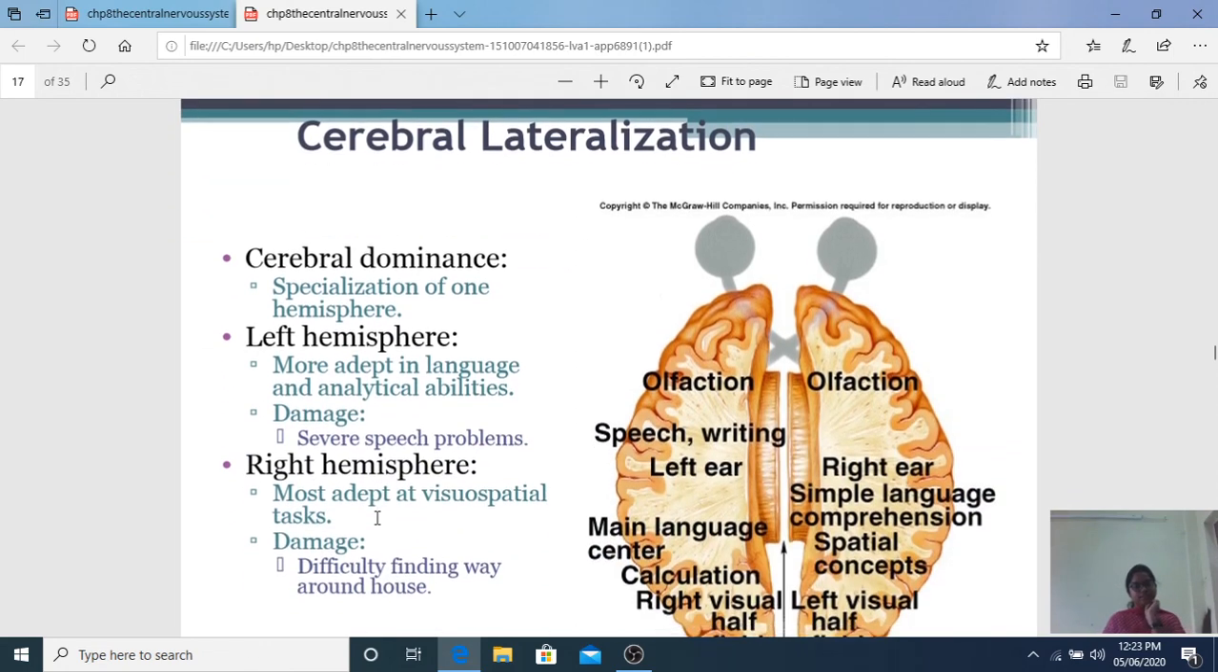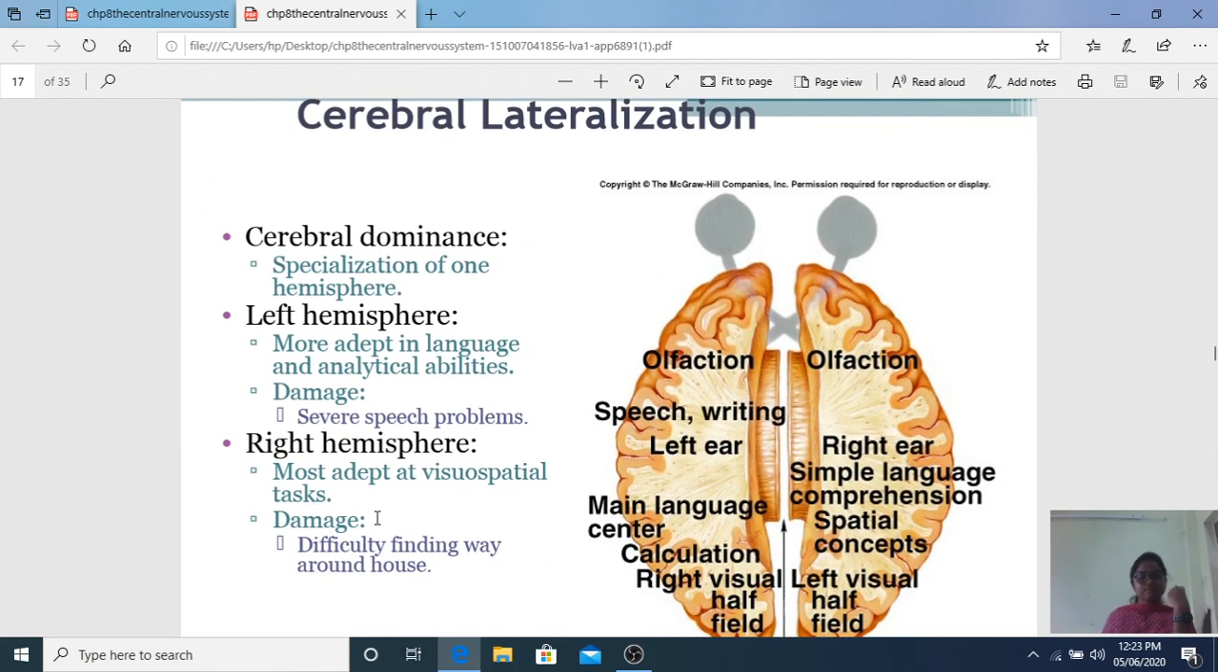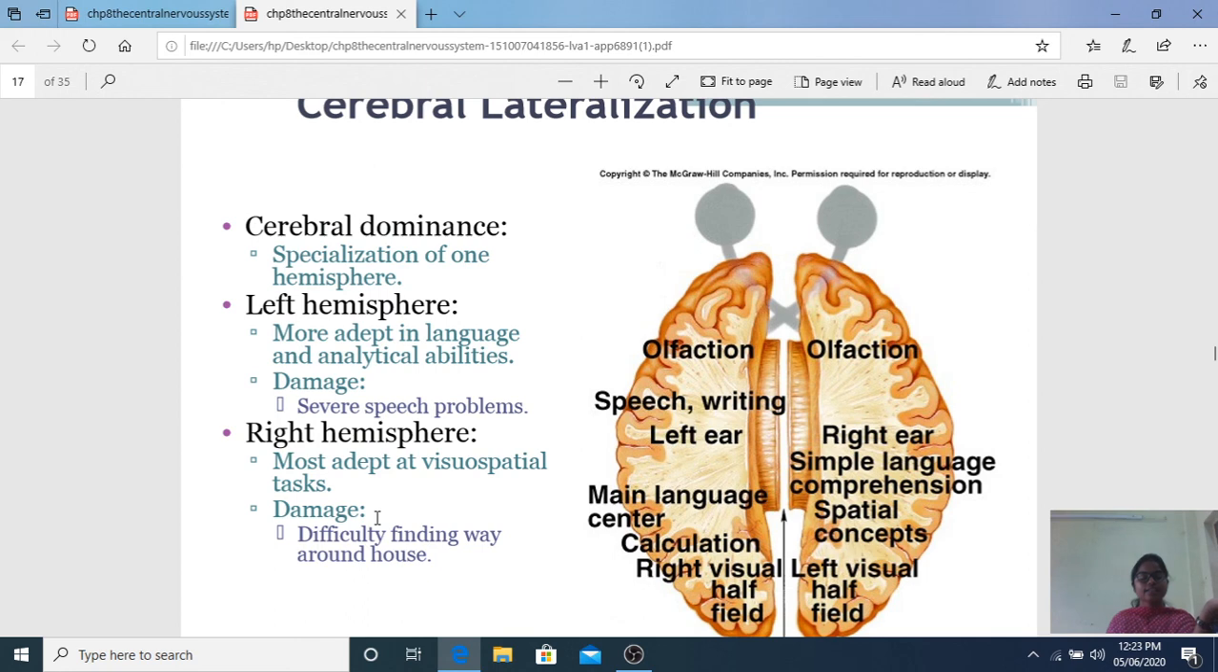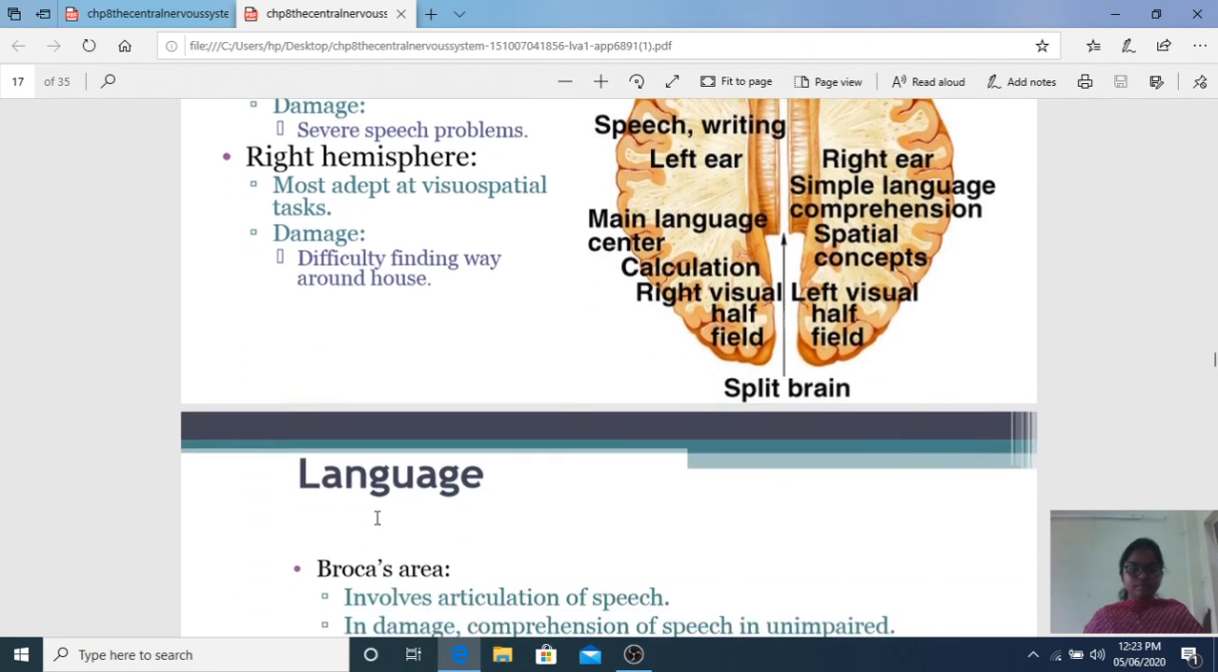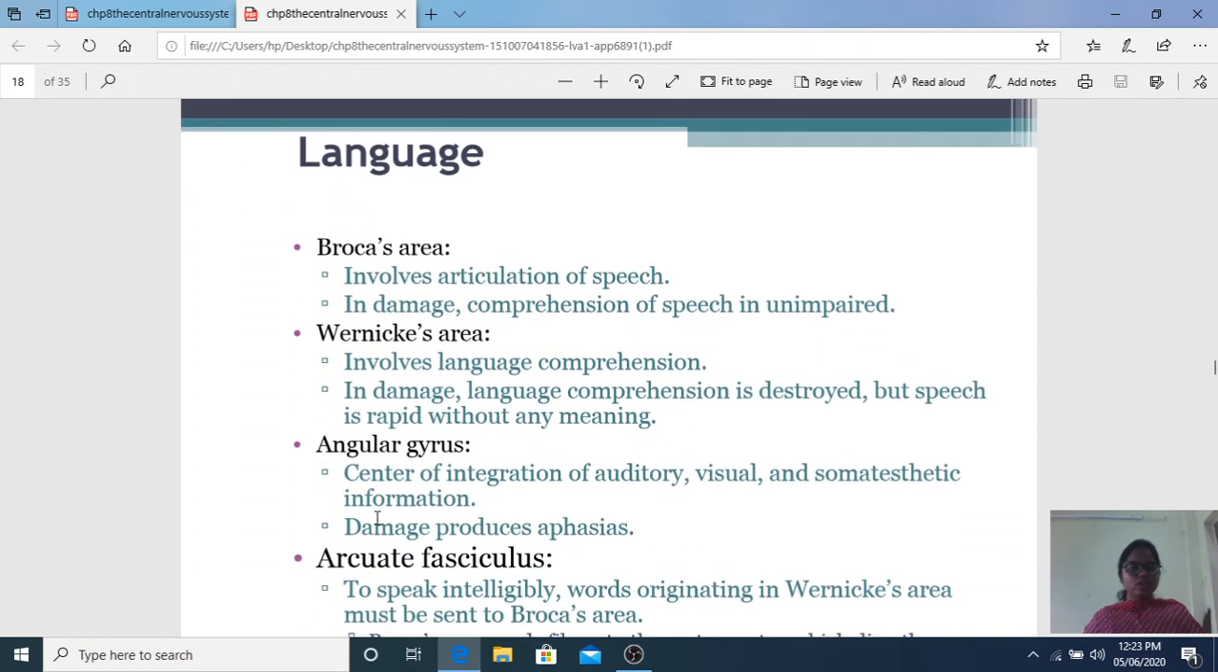Cerebral lateralization. This means when your left hemisphere is damaged, you get speech problems. Right hemisphere, I told you, difficulty finding your way to the house because most of the visuospatial tasks are controlled by the right hemisphere. You can't identify the route to your house. If you have a speech problem, you're unable to talk. Or analytical ability, you're unable to analyze. These are under control of the left hemisphere. Coming to the language, I already talked about it.